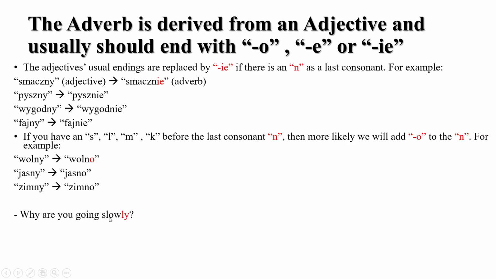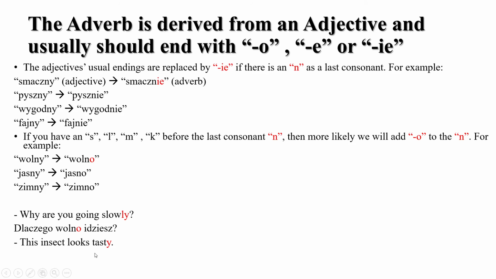Why are you going slowly? So you can say dlaczego wolno idziesz? So not wolnie, wolno. Idziesz, going. If I say jedziesz, dlaczego wolno jedziesz means why are you driving slowly. But here we're saying going on foot, idziesz. I hope you know the difference. I've talked about it in the daily verb, so go and check it.